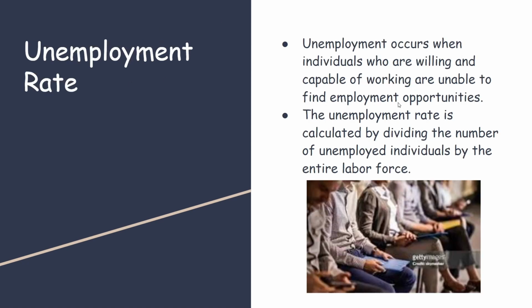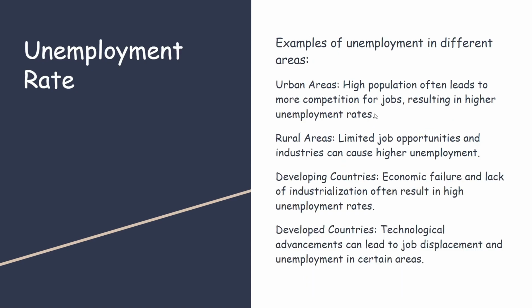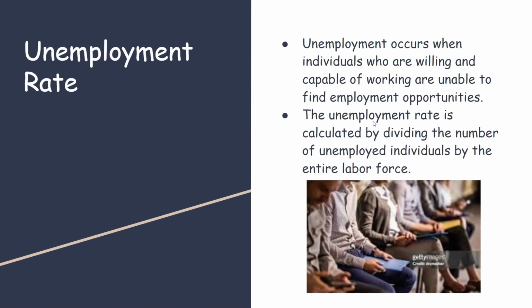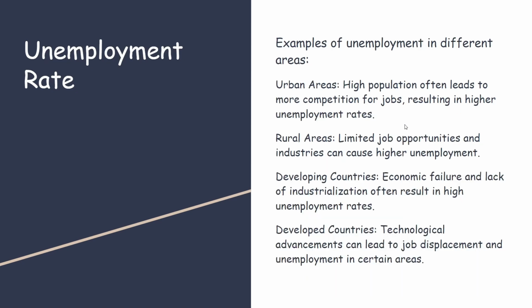Unemployment rate. Unemployment occurs when individuals who are willing and capable of working are unable to find employment opportunities. And the rate is determined by dividing the number of unemployed individuals by the entire labor force. Some examples can be urban areas, rural areas, developing countries, and developed countries. So for urban areas, high population often leads to more competition for jobs, resulting in higher unemployment rates. Or in developing countries, economic failure and lack of industrialization often result in high unemployment rates.